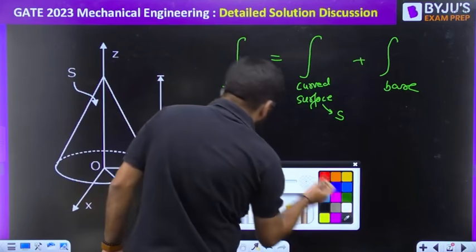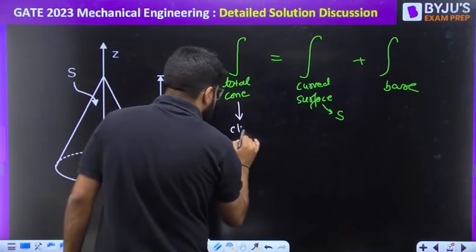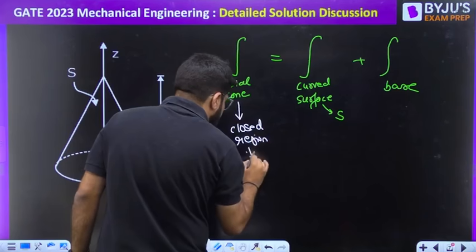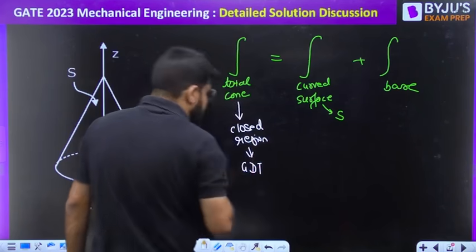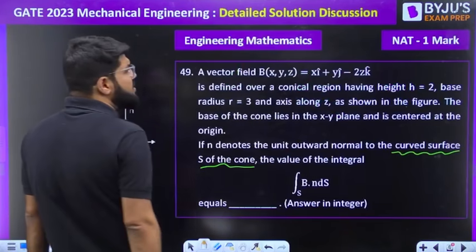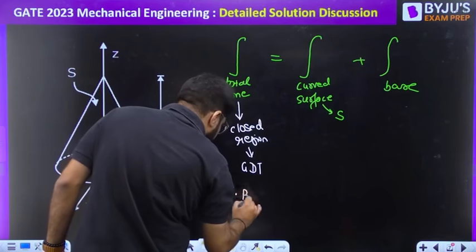When I discuss this total cone, it makes a closed region, and because it makes a closed region, I will apply the Gauss divergence theorem. For that, I need to calculate the divergence of B. So what is going to be the divergence of B?